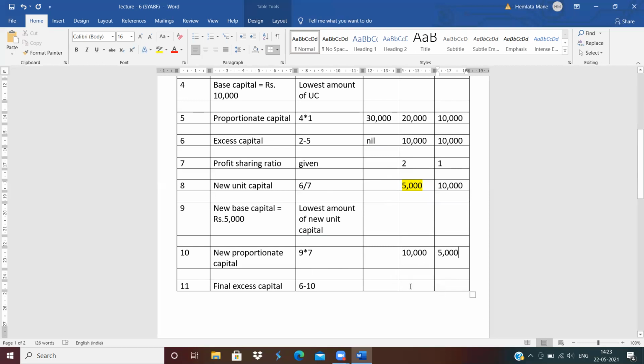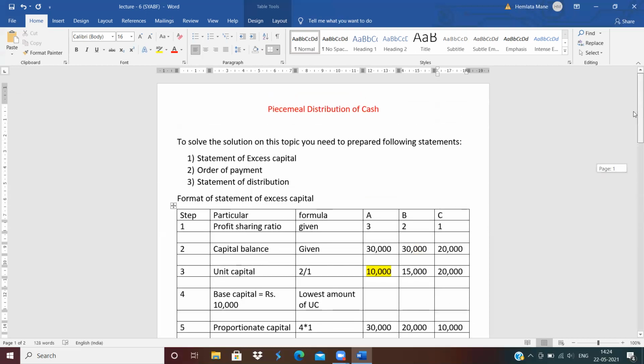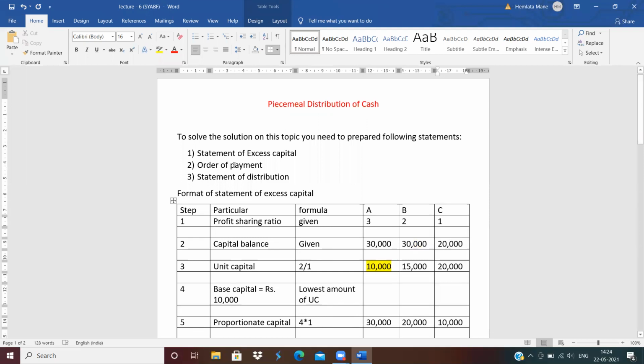And the next step is 6, the final excess capital. See, 6 minus 10: 10,000 minus 10,000 is nil. And then next, 10,000 minus 5,000, then you will get 5,000. Clear? This is the excess capital. If you want to solve the problems on piecemeal distribution, you need to prepare these 3 statements.